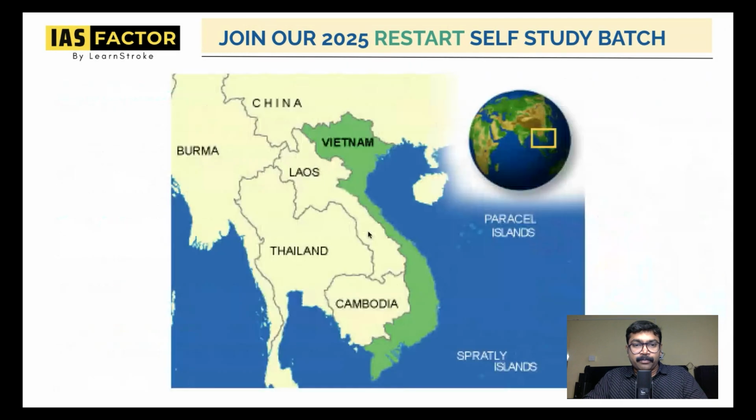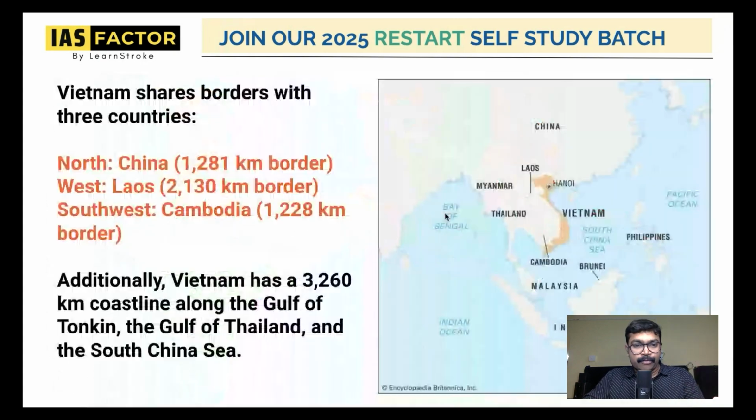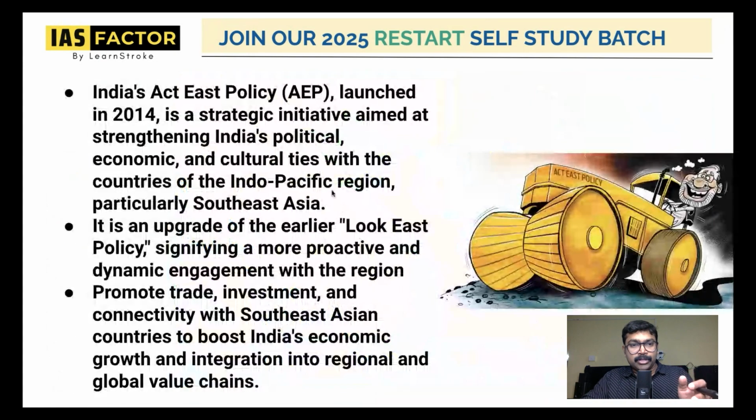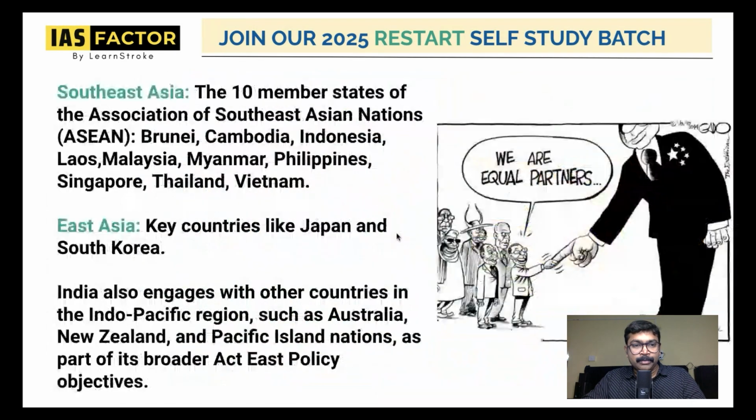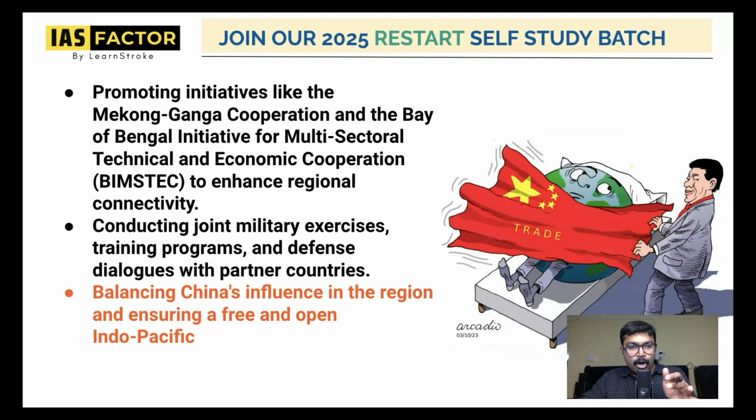So quickly summing it up, know what the Act East policy is, anything towards the east and how India is looking forward to that. Know about the border. And 2014, it is a new thing: Look East policy is now Act East policy, upgraded. Know which countries are involved in this, and what are some of the things India has done. India-ASEAN Free Trade Agreement, projects, highways, and Mekong Ganga, BIMSTEC are all part, and the most important one for Act East policy is keeping and controlling China. When you do this, you keep controlling China.